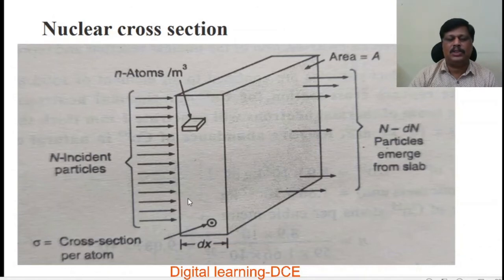And this diagram shows how n number of particles are incident on the area A of thickness dx, and this gives the cross section per atom, that is sigma, and n minus dn particles emerge from this slab, and n atoms per meter cube are given by this small n and area A. So if n number of particles are incident on this rectangular slab of area A and thickness dx, and dn number of particles interact with the target nuclei and give rise to nuclear reactions, then n minus dn particles emerge from this.